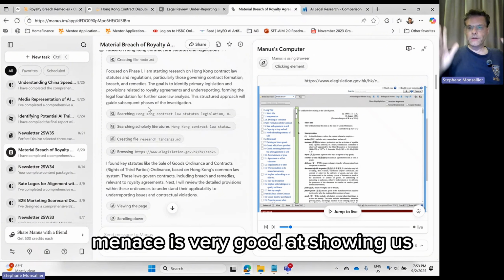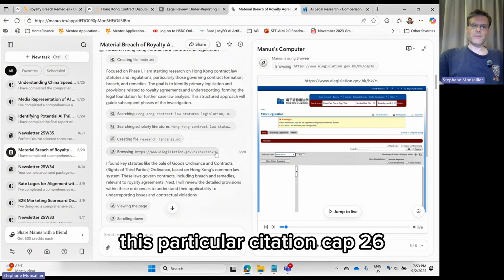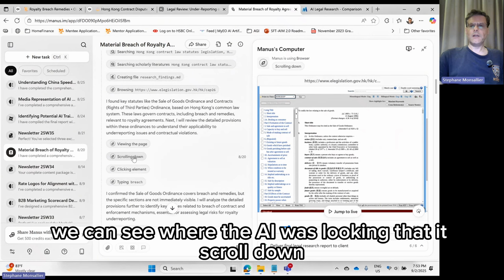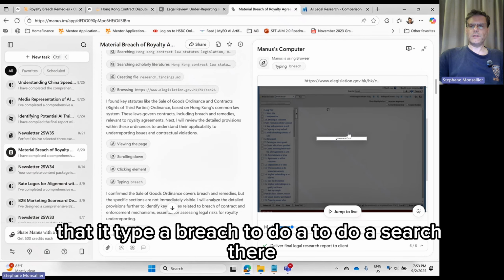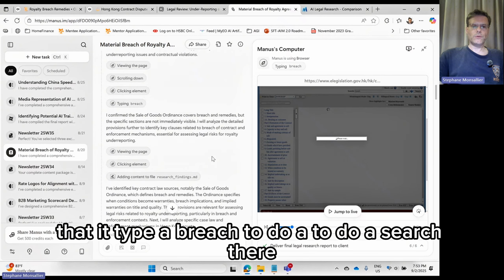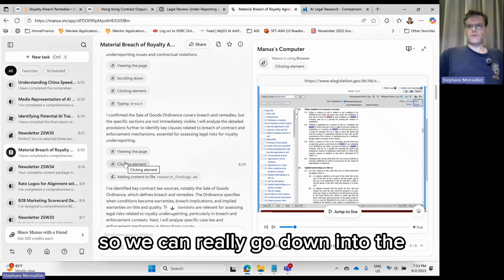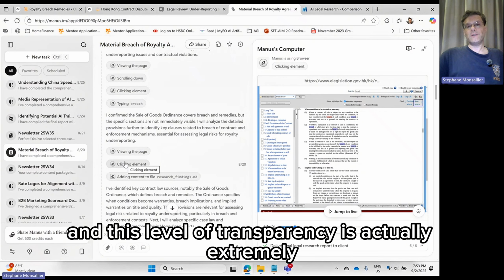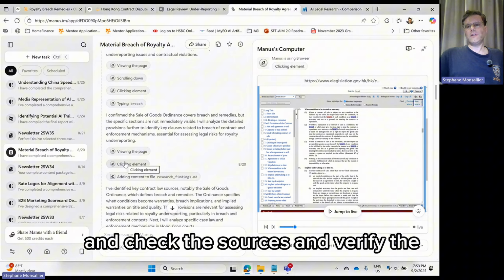If we look at Manus agents, we can see even more details. Manus is very good at showing us output. So for example, when it looks for this particular citation, Cap 26, we can see the page, where the AI was looking, that it scrolled down, clicked on an element, and typed "bridge" to do a search there, continued to view the page, and so on. So we can really go down into the process, and this level of transparency is extremely important for any legal professional to go back and check the sources and verify the accuracy.